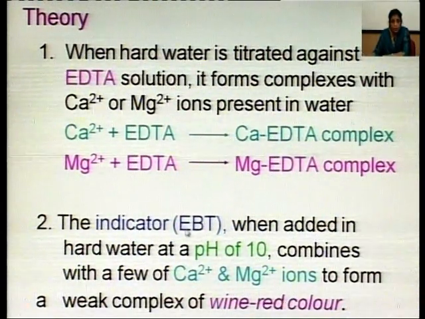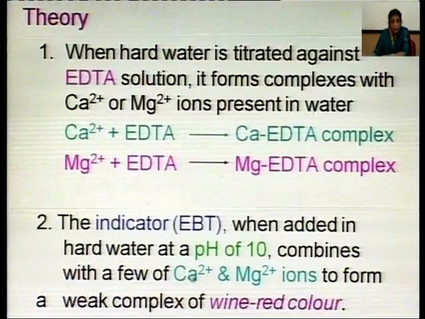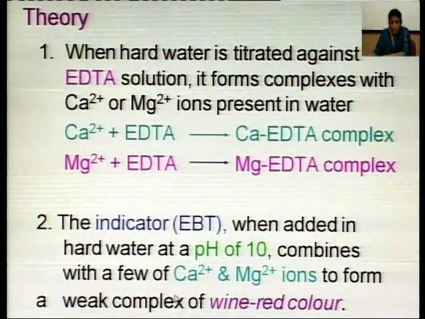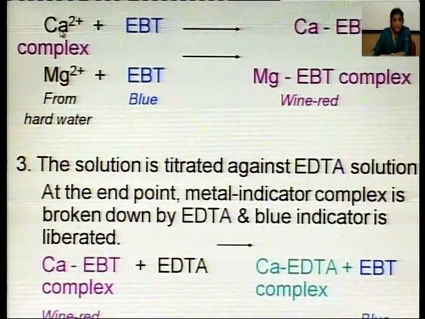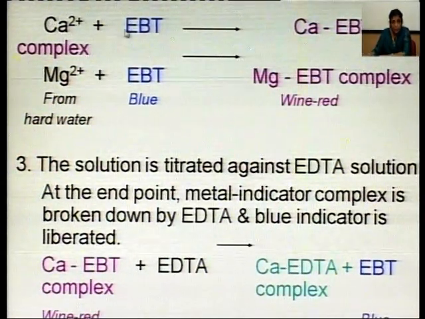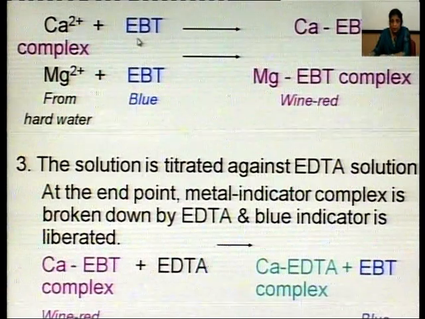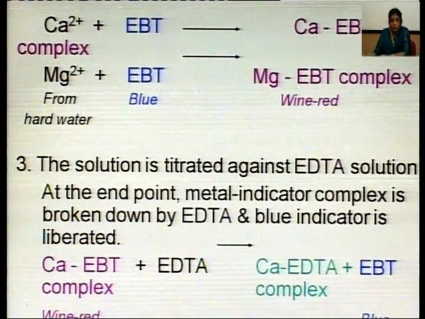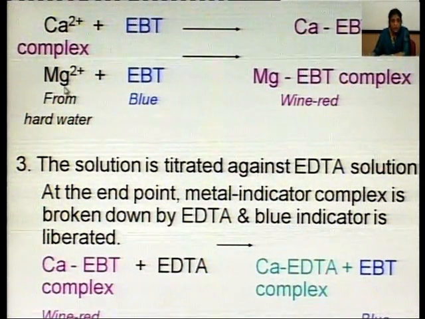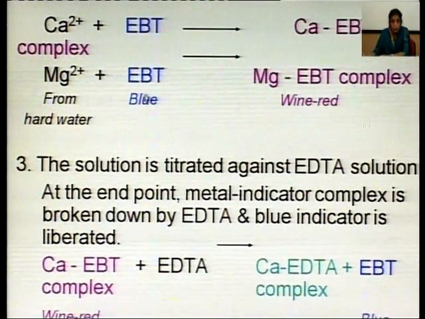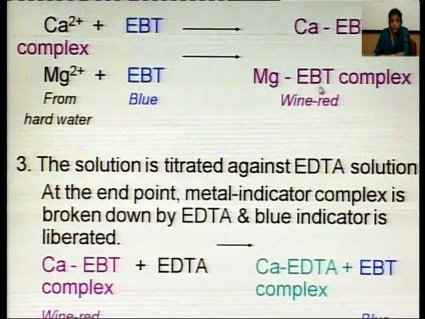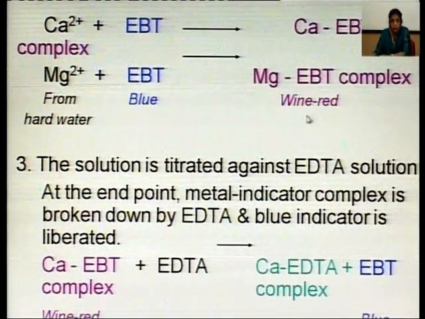This is due to the combination of indicator with these ions present in hard water. So, you can see here that calcium ions of hard water and EBT, the indicator, form calcium EBT complex. Similarly, if magnesium ions are present, this EBT which is blue in color forms magnesium EBT complex which is wine red in color.